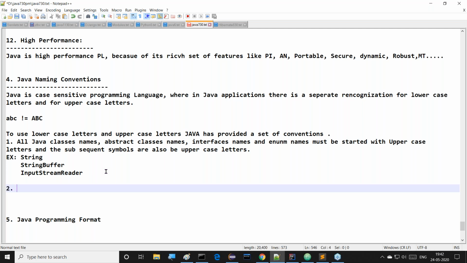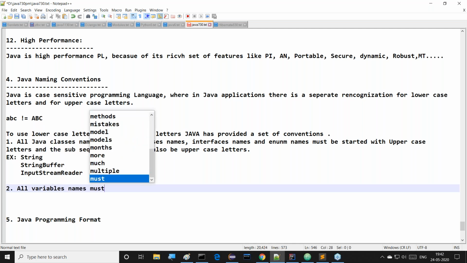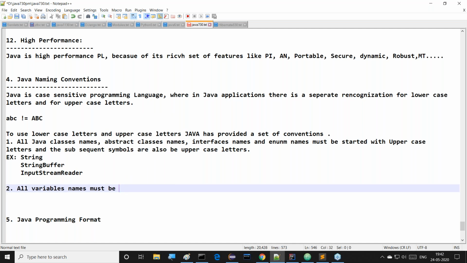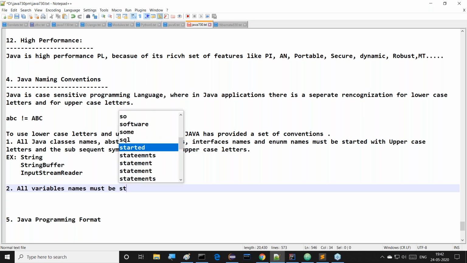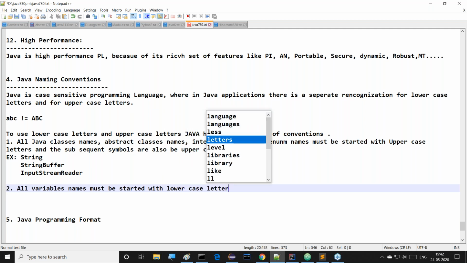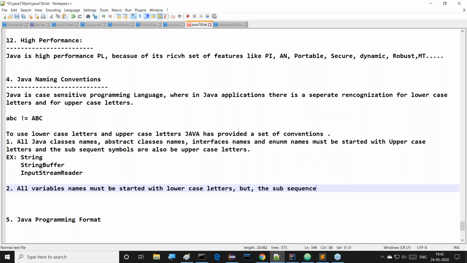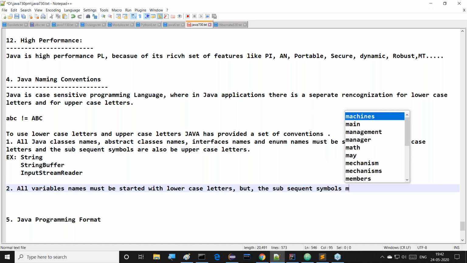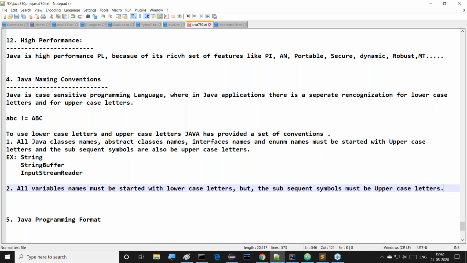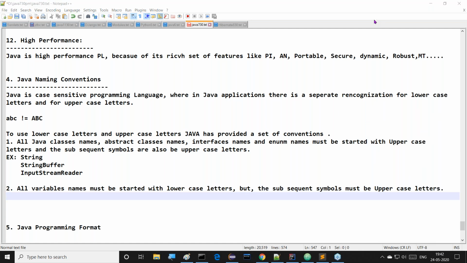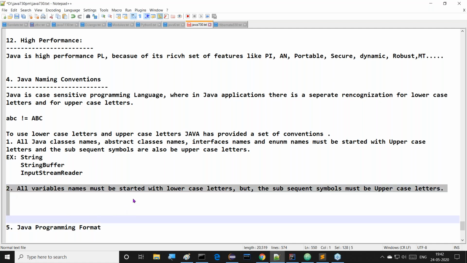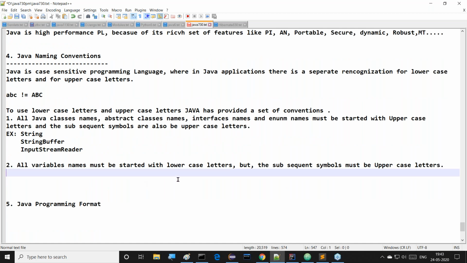After completion of this, all variable names must be started with lowercase letters, but the subsequent symbols must be uppercase letters. Observe this clearly. So what exactly is the meaning of lowercase letters and uppercase letters? All variable names must be started with lowercase letters, but the subsequent symbols must be uppercase letters. I am giving an example.